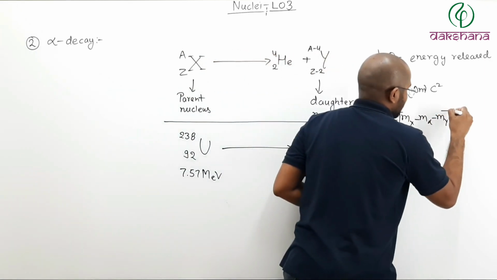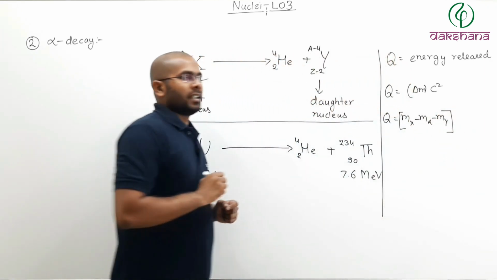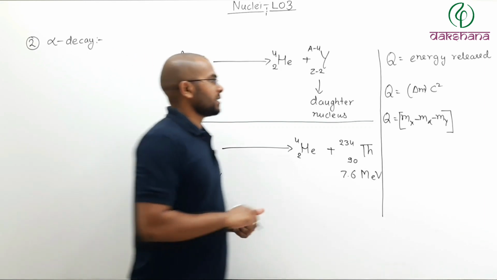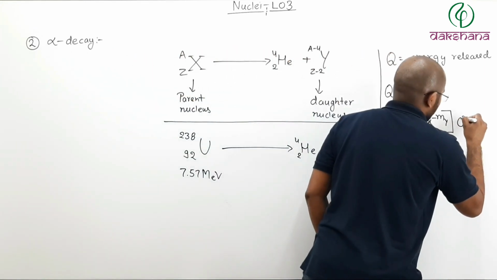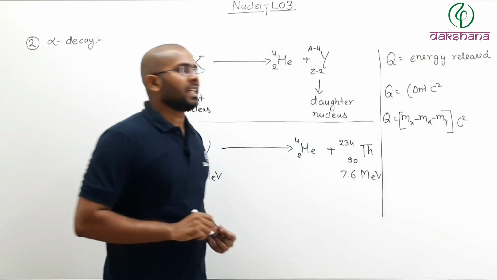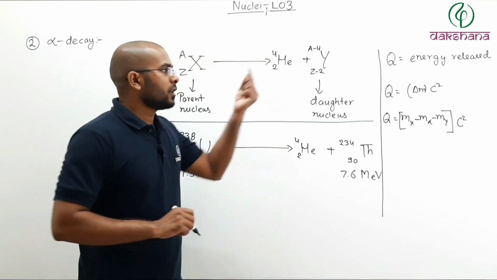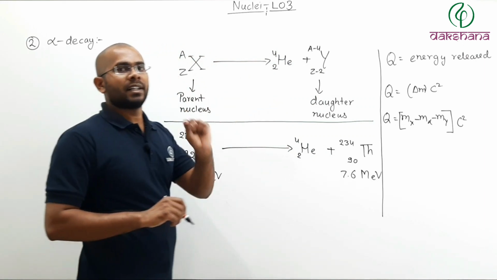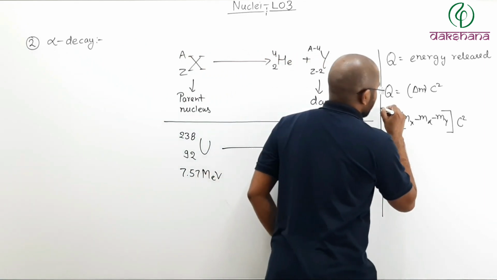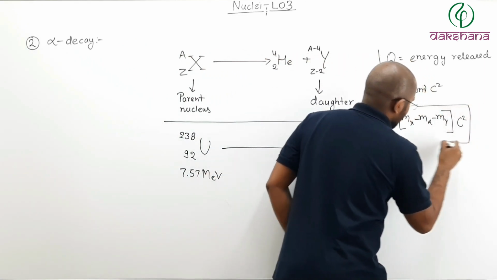That is your mass defect. If I multiply the mass defect with c squared, that gives the energy released during an alpha decay.